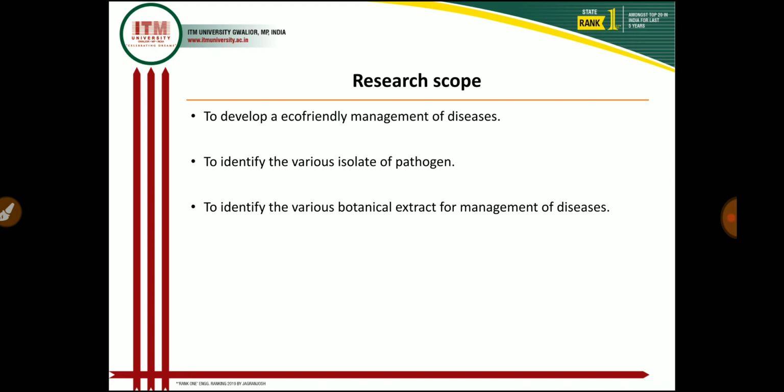Third, to identify various botanical extracts for management of the disease, in which the student selects the best botanical extract for controlling these pathogens on the basis of the poisoned food technique. So these are the research scope of today's lecture.